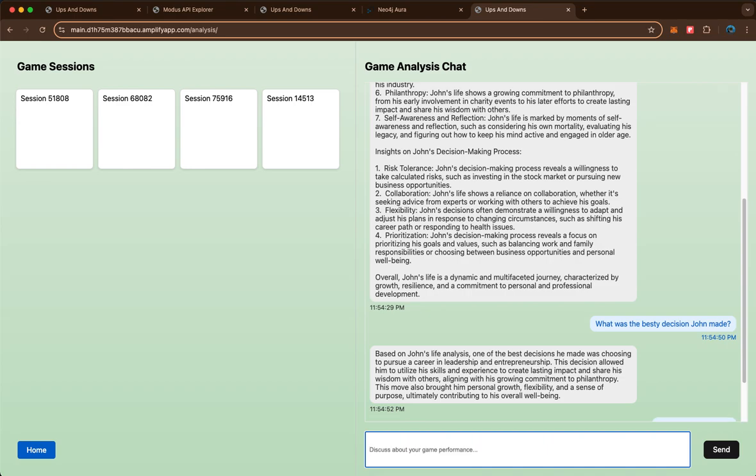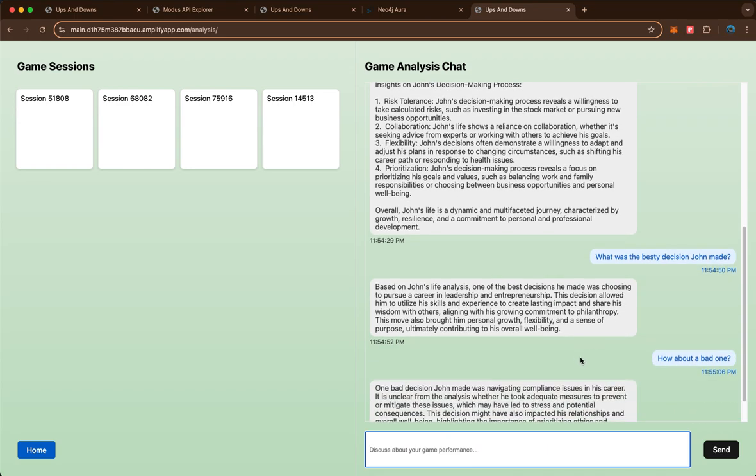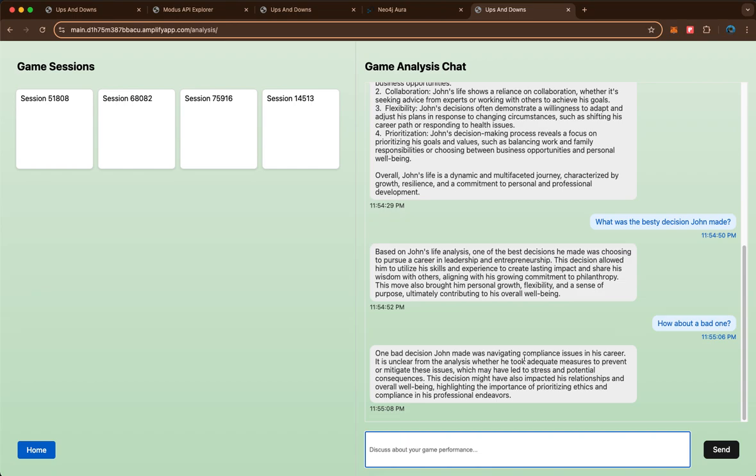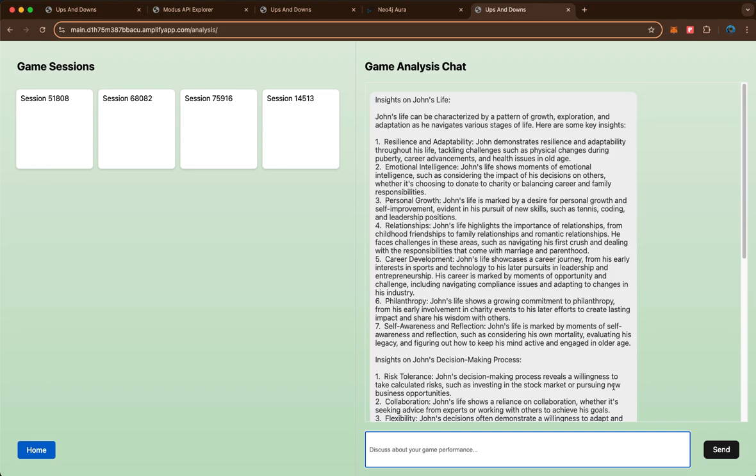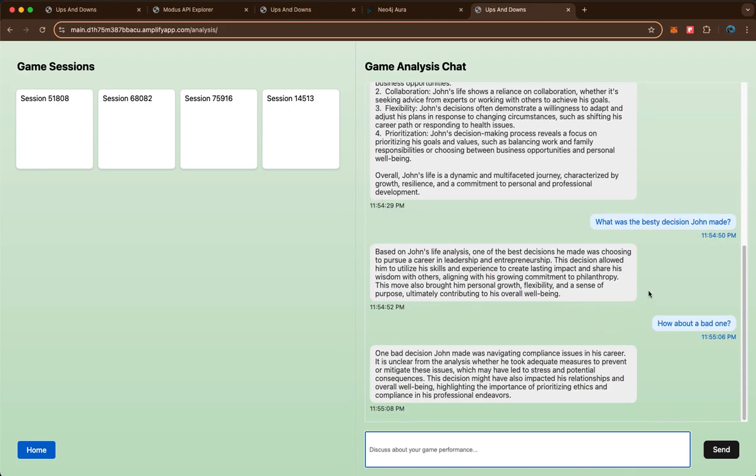About a bad one. Compliance issues in his career. He could not do that well. So like this, we can analyze the life we have lived, or for that matter, right now, anyone has lived, and recognize a simulation of life and understand our life much better in different situations that we are thrown in.